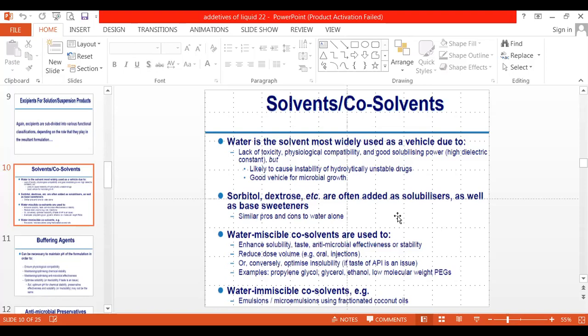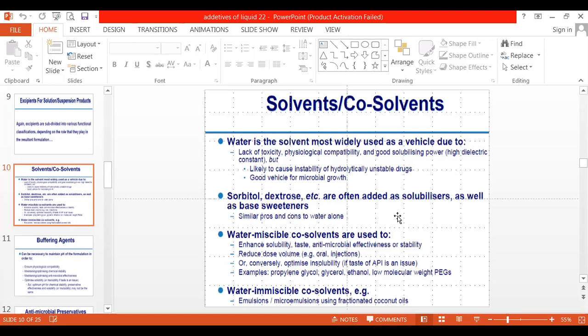Then, in water, some ingredients or drugs may not have solubility. At that time, we have to choose another solvent, change the vehicle, or add a co-solvent or solubilizing agent.